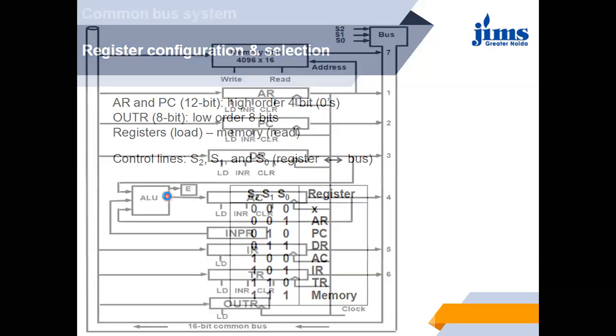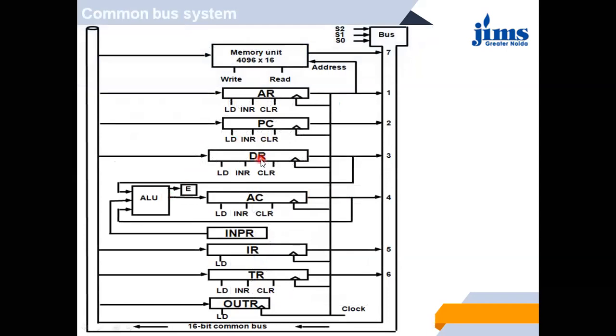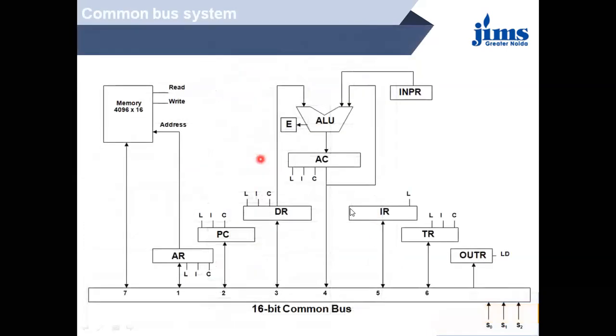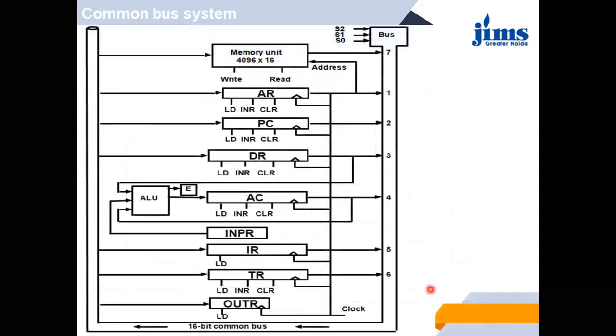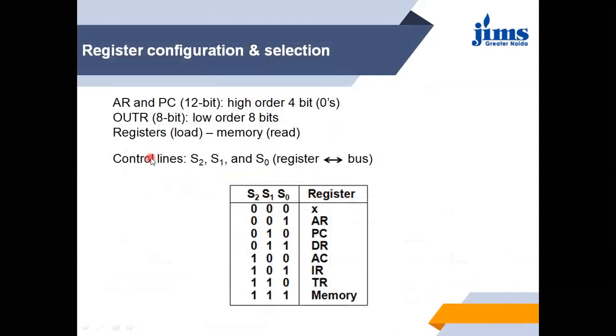But what is the problem? The problem is that these registers are also connected with a common bus that is 16 bit. This register is of 8 bits and is connected with a 16-bit common bus. In the same way, the address register as well as program counter are of 12 bits but connected with a 16-bit bus, so what will happen to the remaining bits?